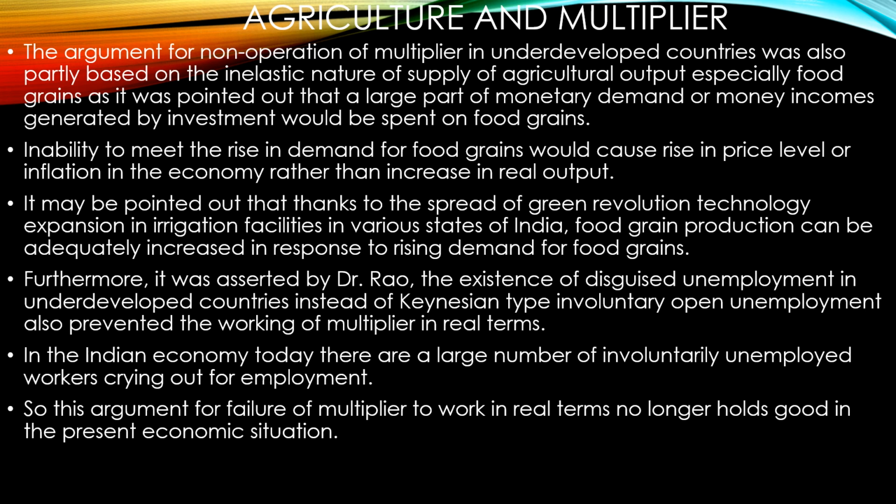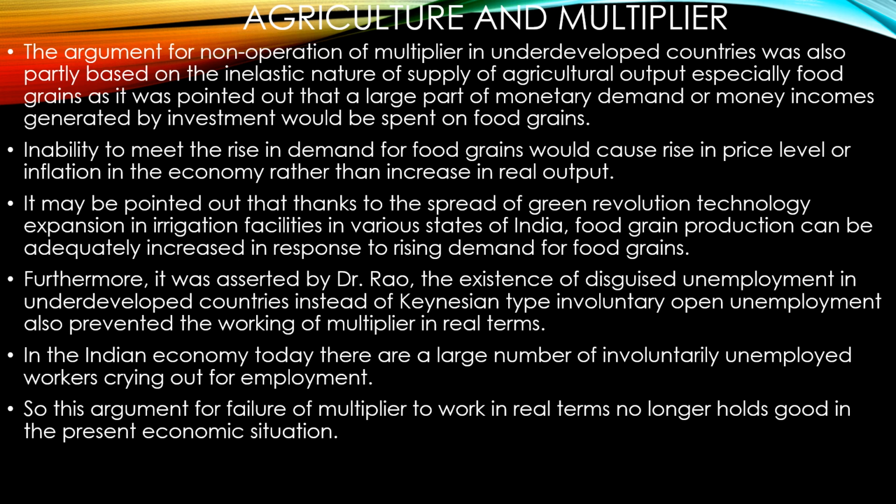So coming to the role of agriculture and multipliers, how is the multiplier influencing the agriculture sector? You can see that the argument of non-operation of the multiplier in underdeveloped economies was partly based on the inelastic nature of supply of agricultural output, especially food grains, as it was pointed out that a large part of the monetary demand or money income generated by investment would be spent on food grains. And also we know that underdeveloped economies or developing economies like India mainly depend upon the agriculture sector, right? A large number of people are employed in the agriculture sector. In India, we know that 60% of the people are employed in the agriculture sector.